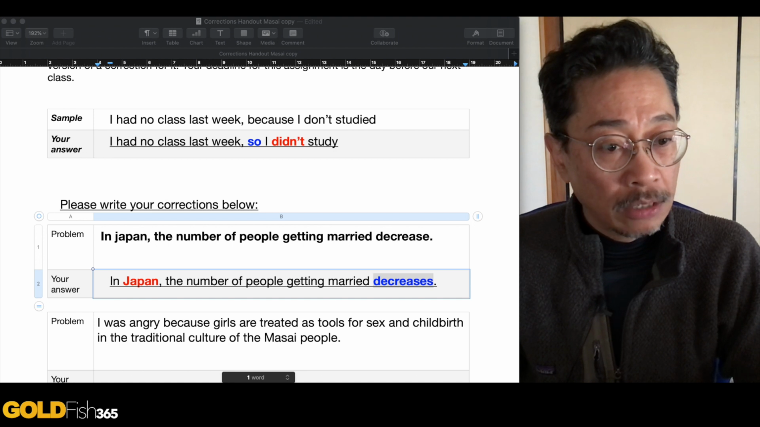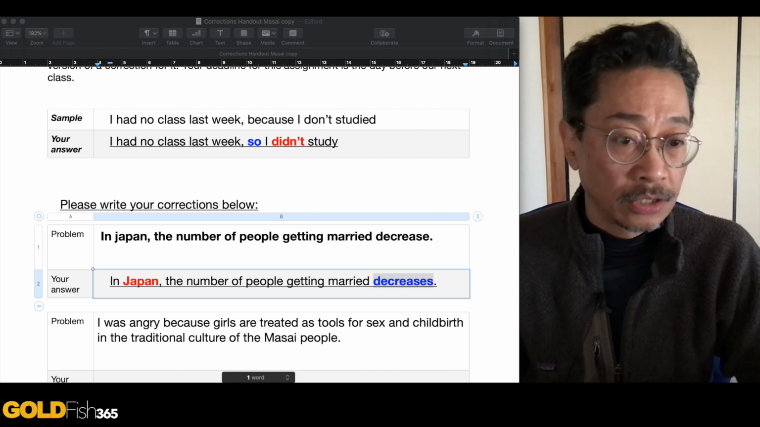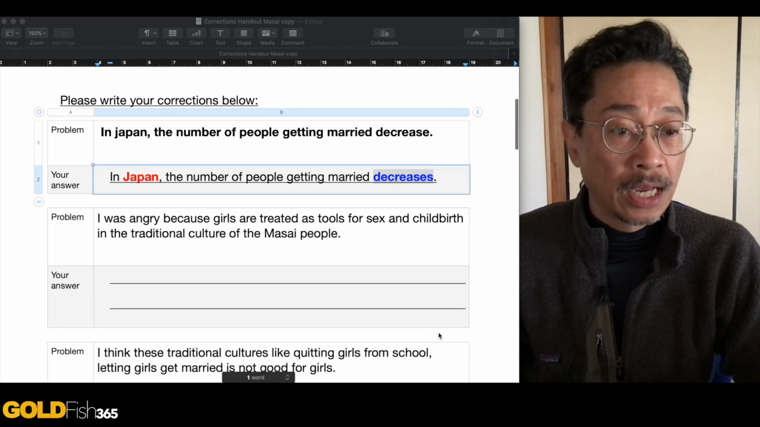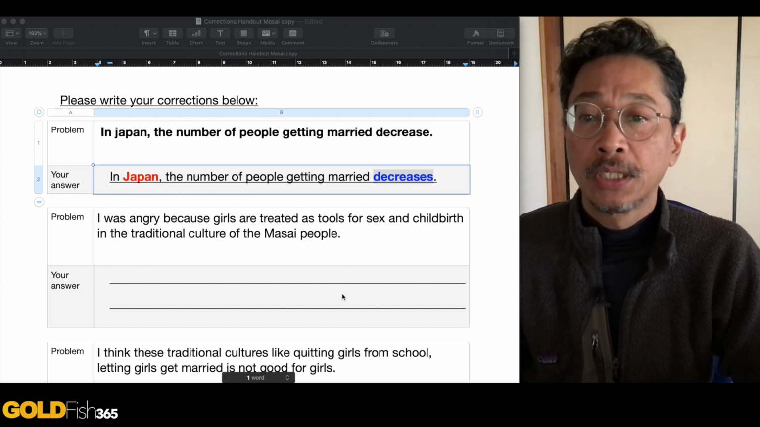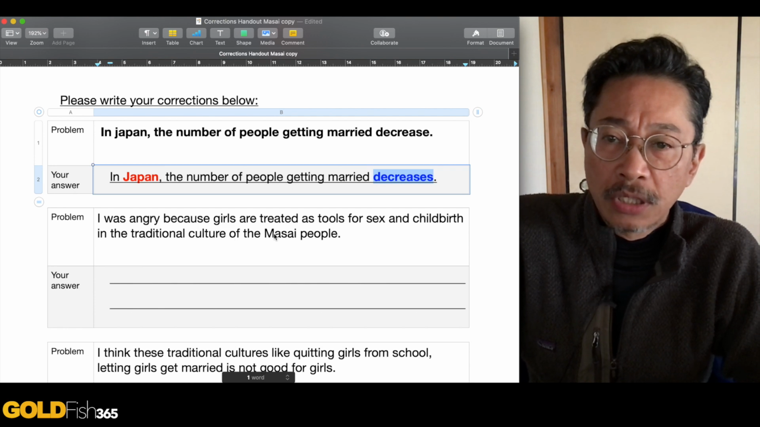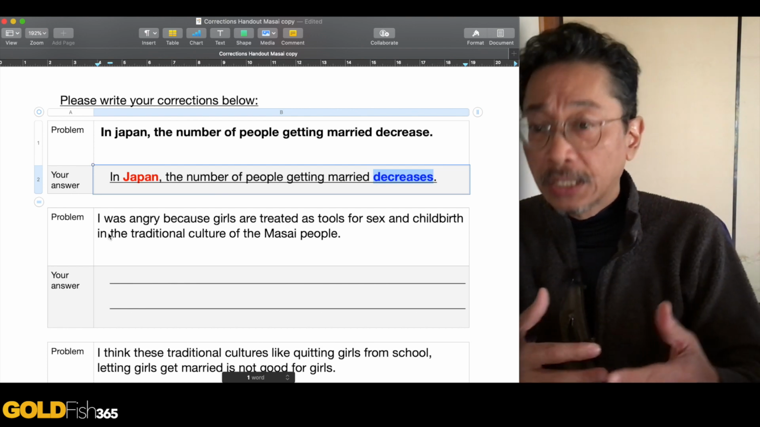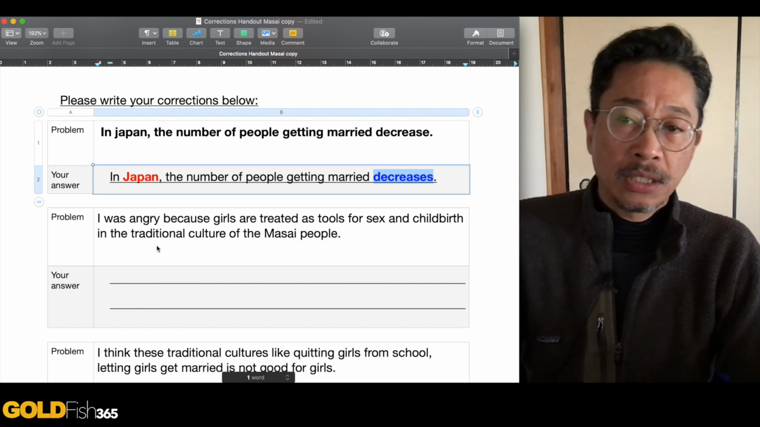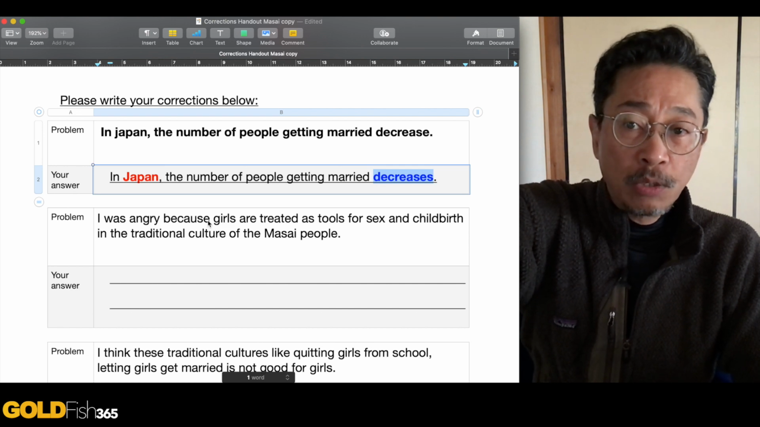"I was angry because girls are treated as tools for sex and childbirth in the traditional culture of the Maasai people." Okay, now let's look at that from here. The problem is this: in the traditional culture of the Maasai people. That is at the end of the sentence. And it shouldn't be at the end of the sentence. In the traditional culture of the Maasai people is actually the situation, the phenomenon for this part. So it should be right after because.